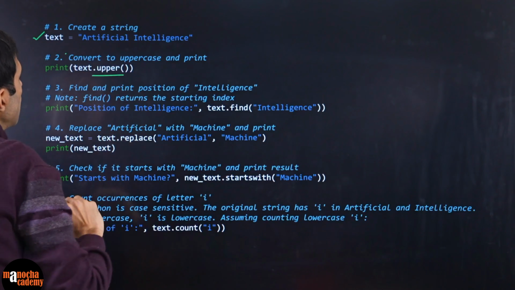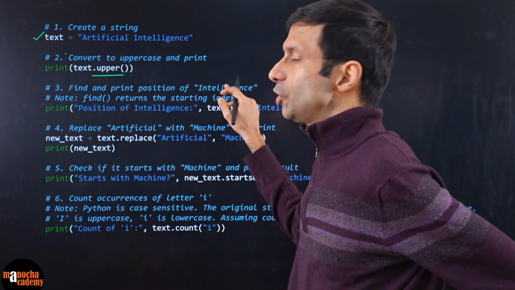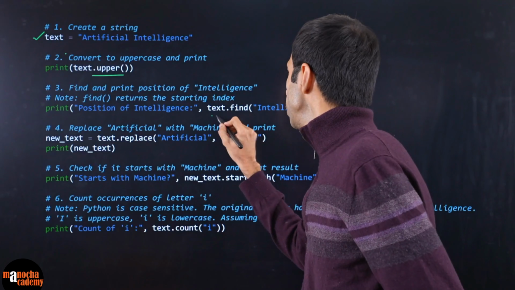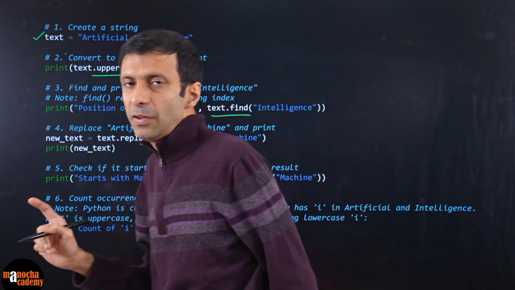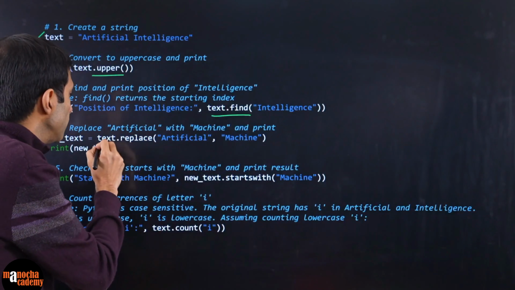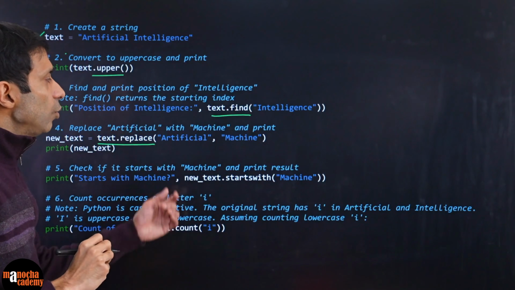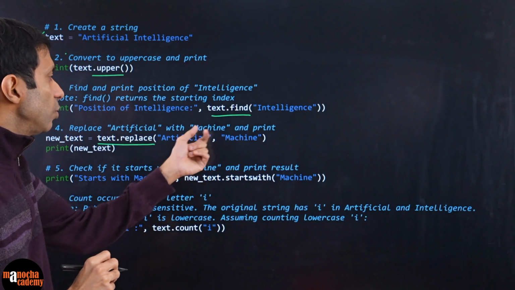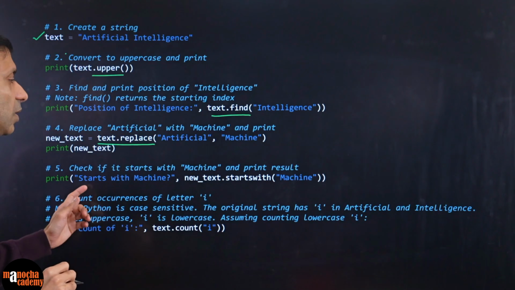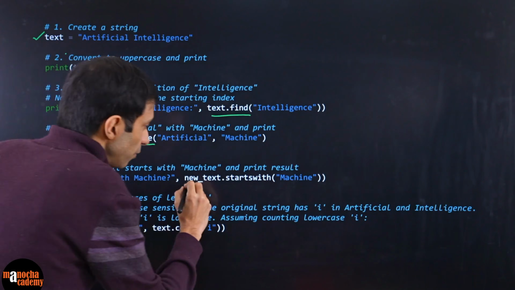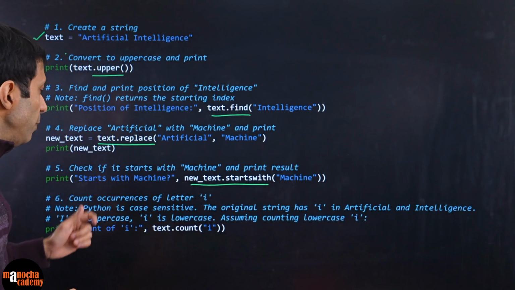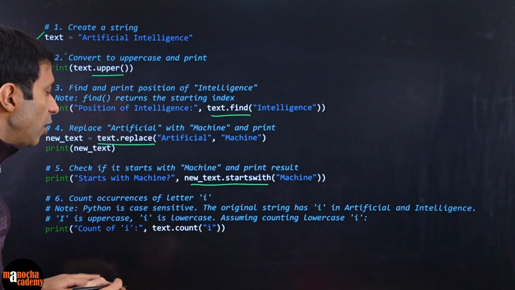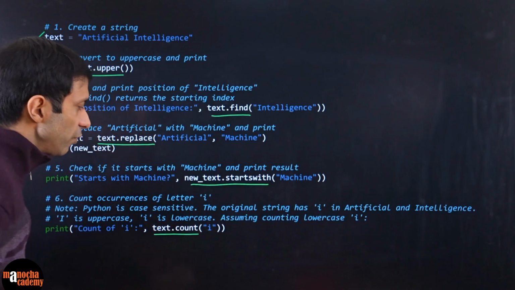Next we need to find the position of intelligence within the string, so there you can do text.find. Then you want to replace artificial with the word machine, so you use the replace function: artificial comma machine. Then you check if it starts with machine. All things in Python can be done in one line, with the dot startswith function, so it will print that out. And the last one is you have to print the count, again using the dot count function.